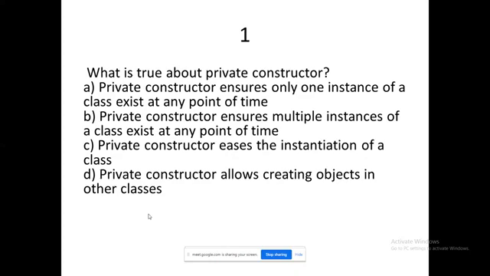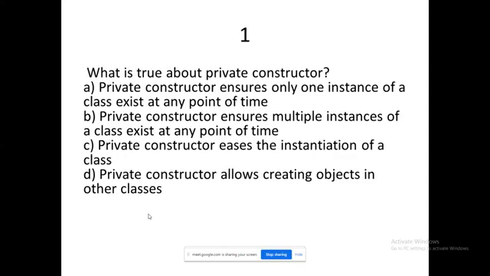Option A: a private constructor ensures only one instance of a class exists at any point of time. Option B: it ensures multiple instances of a class exist at any point of time. Option C: it eases the instantiation of the class. Option D: it allows creating objects in other classes.